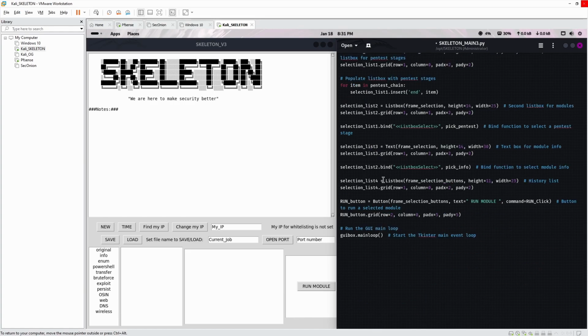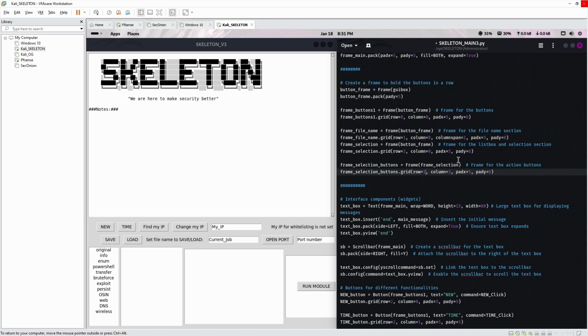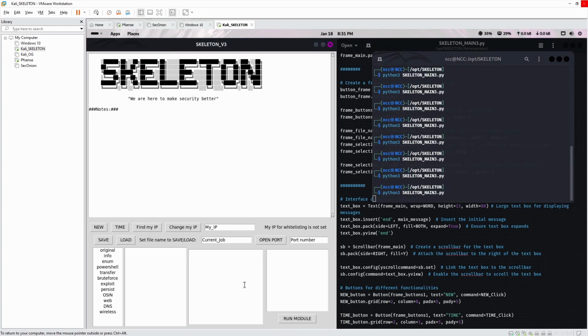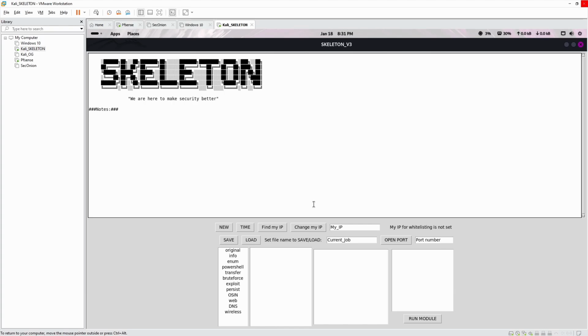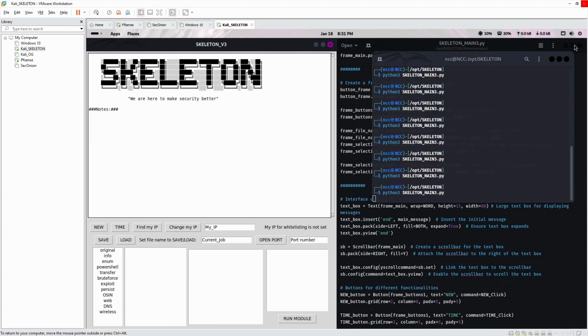So we have our frame selection row 1, column 2, so it'll be row 1, column 3. 1, 3. Let's save and have a look. Ta-da! Yeah, we fixed it. Oh, that's cool. Check this out. Now all our stuff stretches. Okay, that worked out really well.